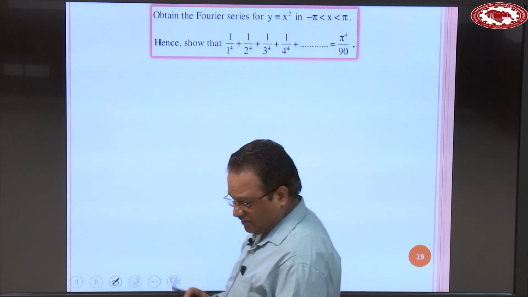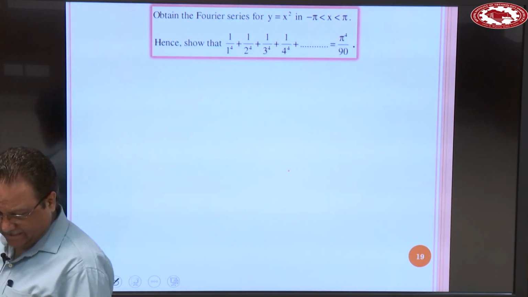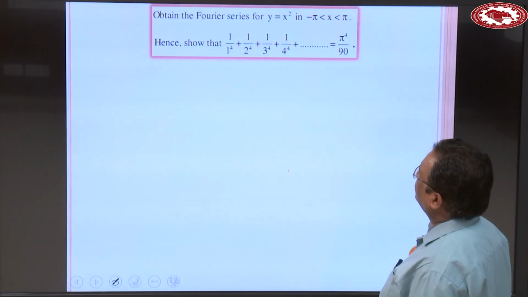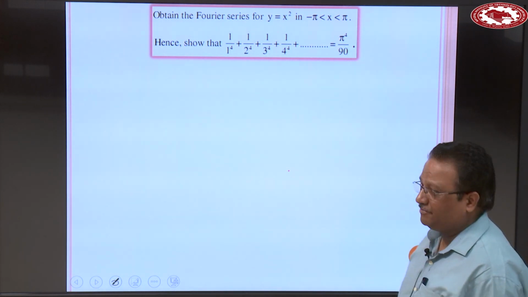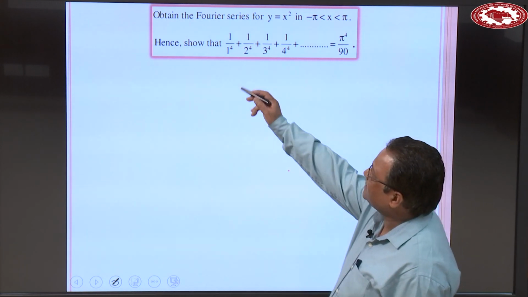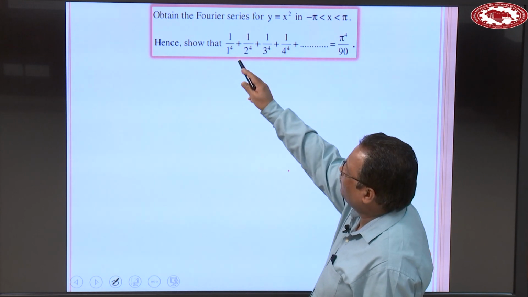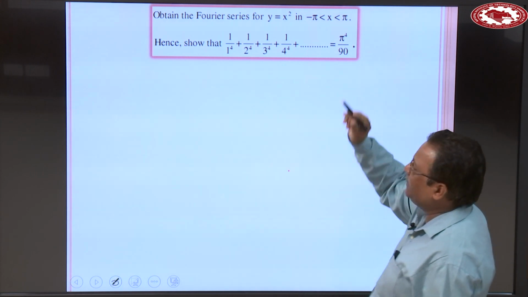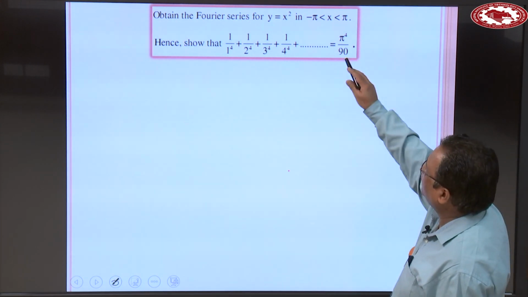So, this question is important for some reasons. Before we move to Parseval's identity, let us solve this type of problem. Obtain the Fourier series for y is equal to x square when x is in between minus pi to plus pi. First develop a Fourier series of this function, and hence show that 1 over 1 power 4 plus 1 over 2 power 4 plus 1 over 3 power 4 plus 1 over 4 power 4 plus and so on up to infinity is equal to pi power 4 divided by 90.